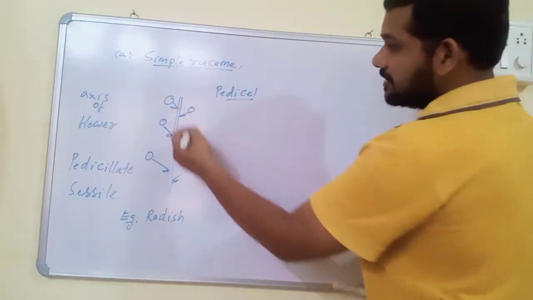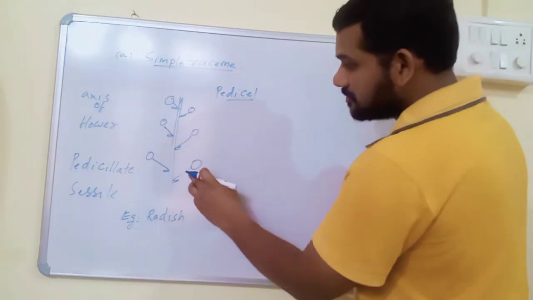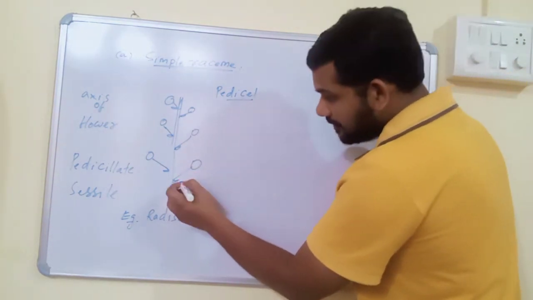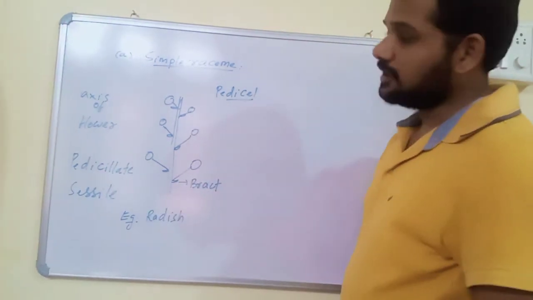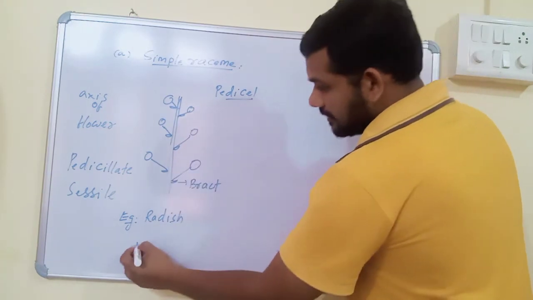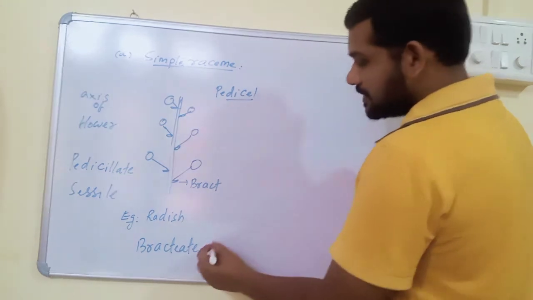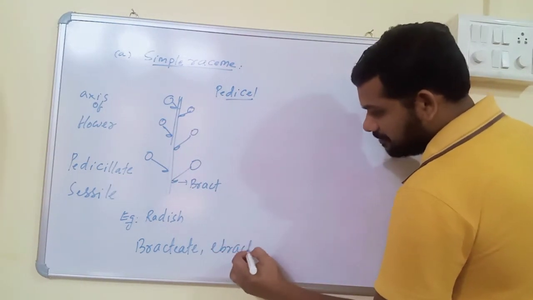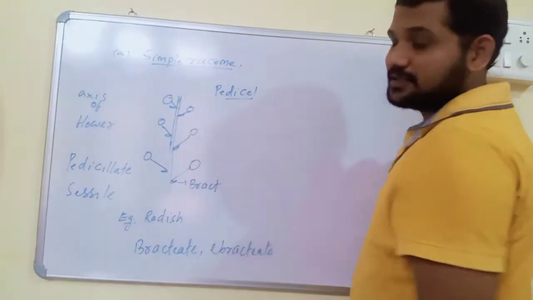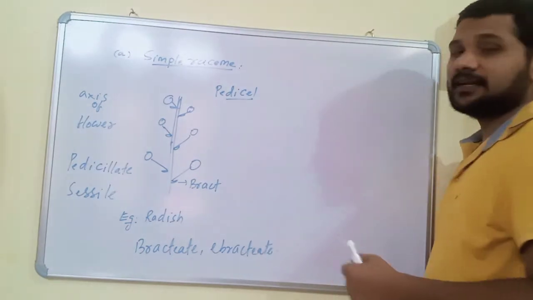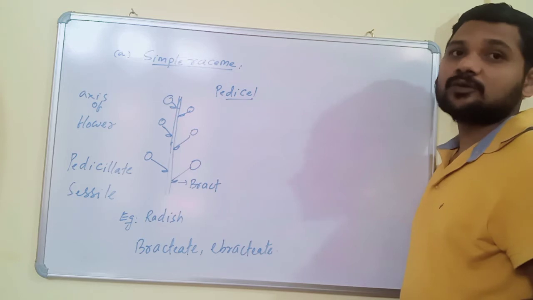So the simple raceme is a simple type because the peduncle is unbranched, and the unbranched peduncle has many pedicellate flowers. The base of the flower also contains a small leaf-like structure, called a bract. If a flower has a bract, then flowers are called bracteate. If bracts are absent, then flowers are called ebracteate. The peduncle is elongated, so automatically it is the acropetal arrangement.